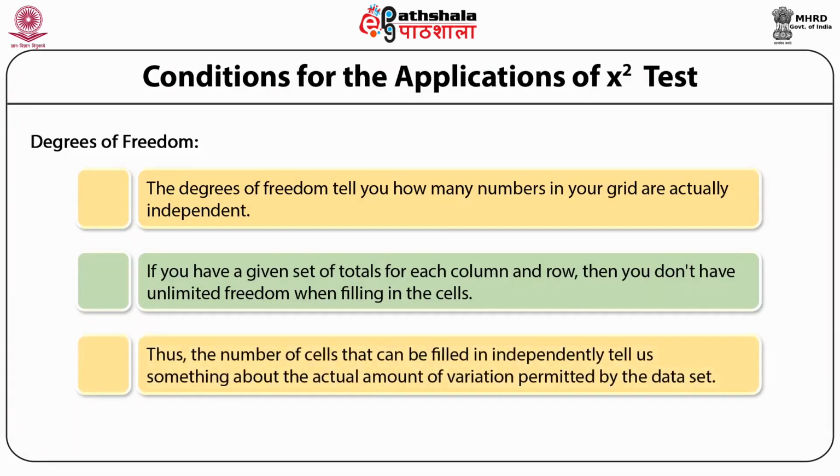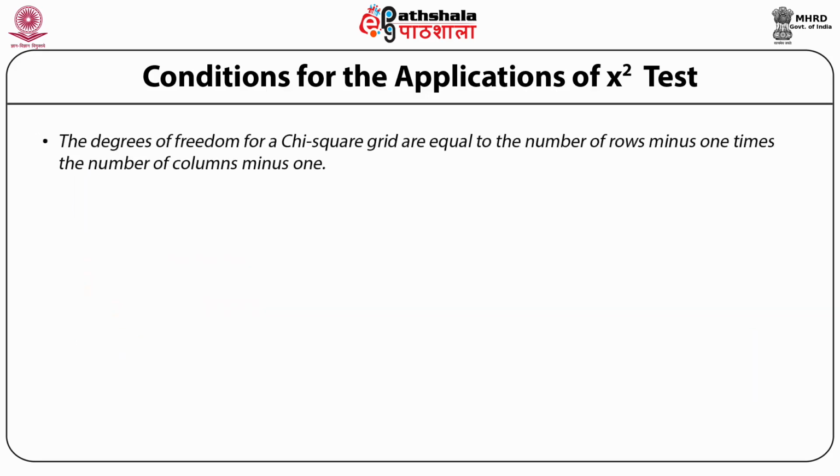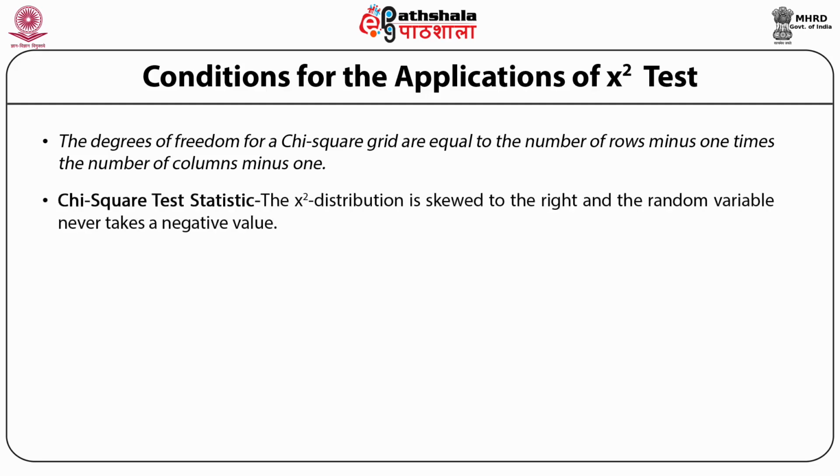Thus, the number of cells that can be filled in independently tells us something about the actual amount of variation permitted by the set. The degrees of freedom for a chi-square grid are equal to the number of rows minus 1 times the number of columns minus 1. In our simple 2 by 2 grid, the degrees of freedom are therefore 2 minus 1 times 2 minus 1, and note that once you have put a number into one cell of a 2 by 2 grid, the totals determine the rest for you. The chi-square test statistic, what does it mean?